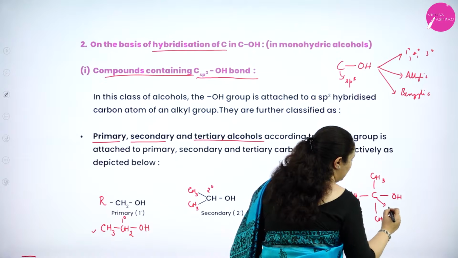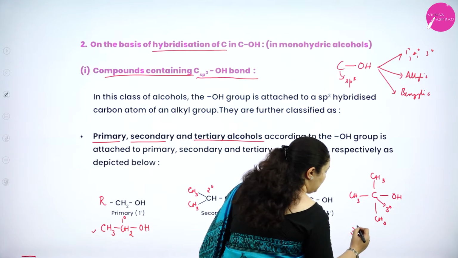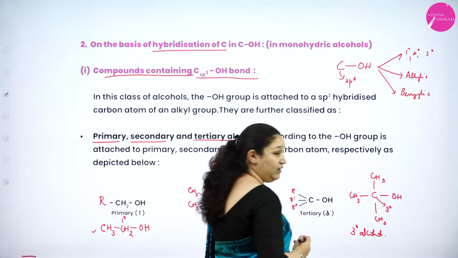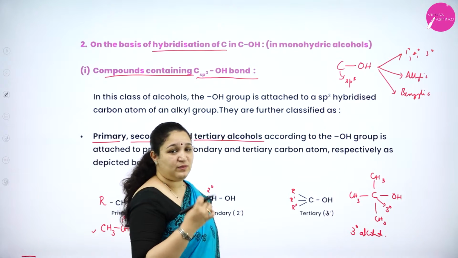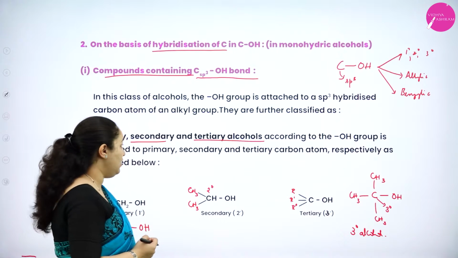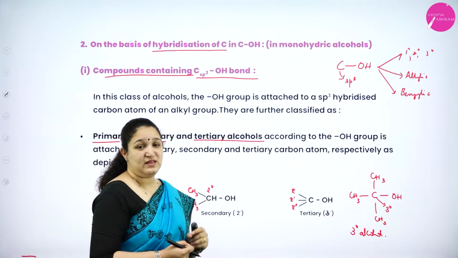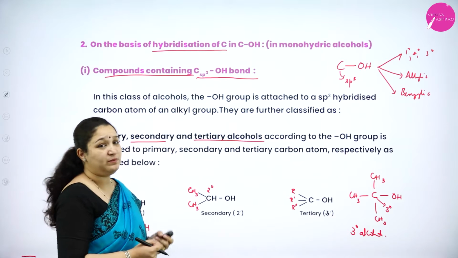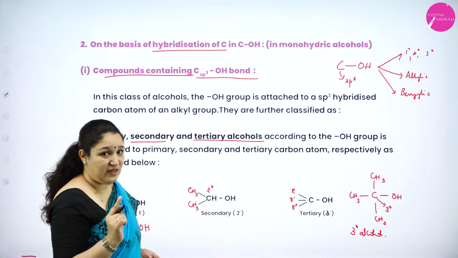So this becomes a tertiary carbon atom. So it becomes a tertiary alcohol. Okay. So based on which type of carbon atom the OH group is attached, we have three types of alcohols, that is primary, secondary and tertiary. This is one way of classification of carbon OH bond in which the carbon is sp3 hybridized.